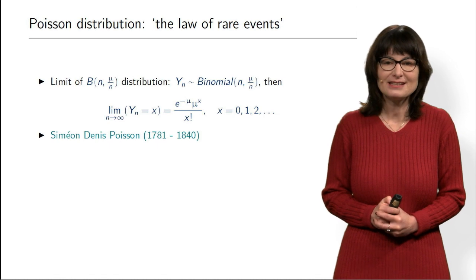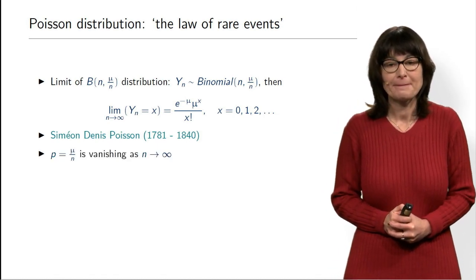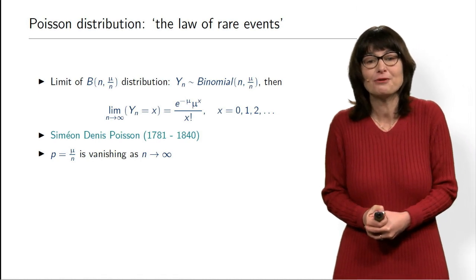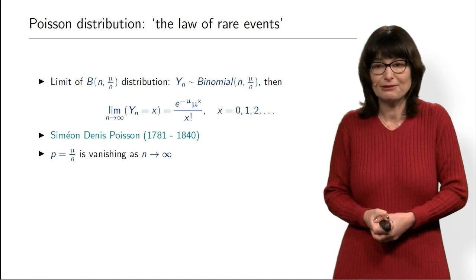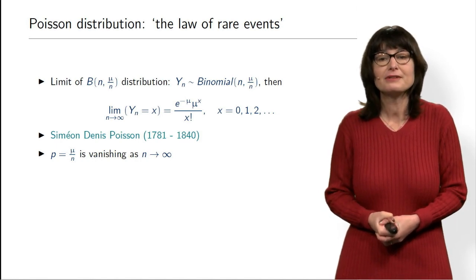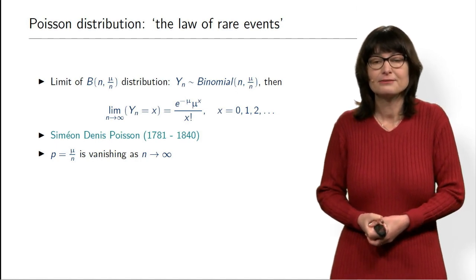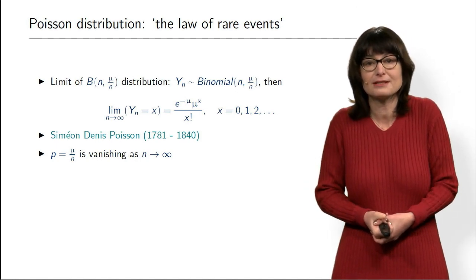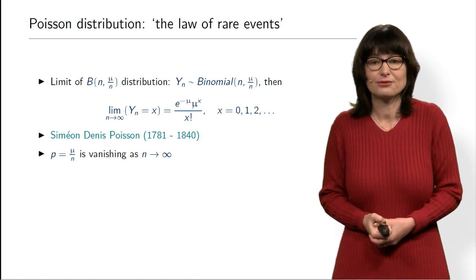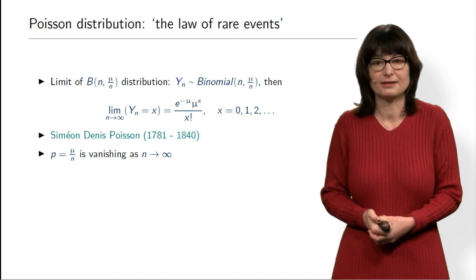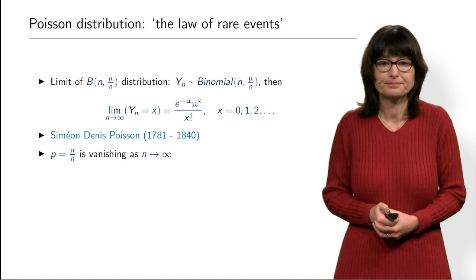So let us look at it again. It is a law of rare events. So what happens here? Remember that this formula is applied when n is very large, but the probability of success is very small. So when we take probability of success p equal to mu divided by n, then what happens when n goes to infinity? This will be a small number. And that is exactly the situation. N is large, p is small. And then approximately binomial distribution becomes a Poisson distribution.